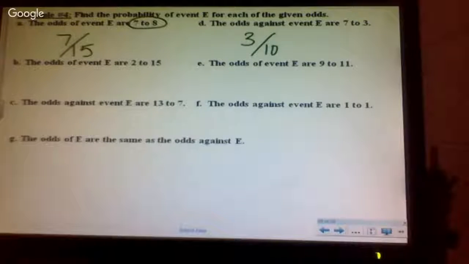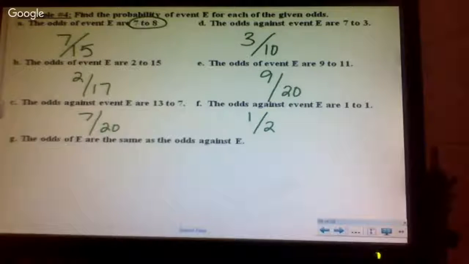So part B says odds of. So what number do I use on top? 2, and it's out of 17. Odds of. What number on top? 9 out of. Perfect. Odds against. 7 out of. Odds against. 1 out of 2.